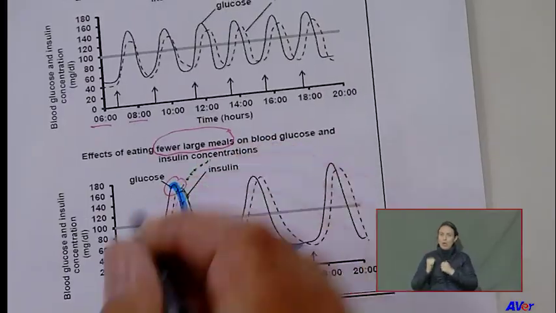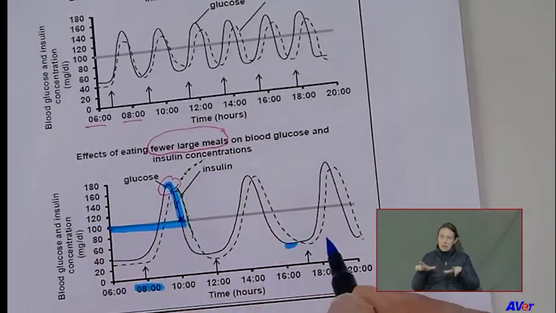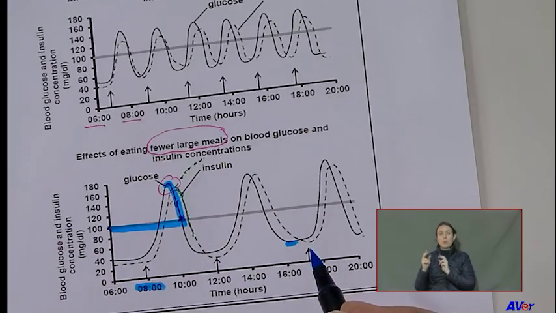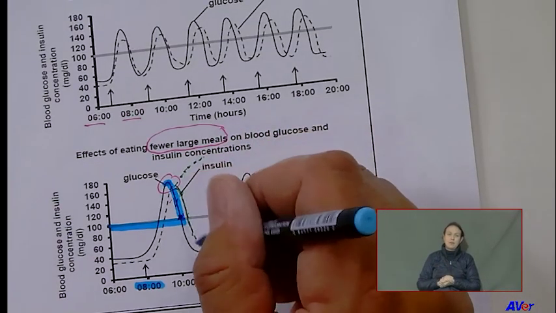Once a message has been given and the response is there, it doesn't make sense for a messenger to keep on giving the same message over and over. So once insulin has given the message and the problem is solved, you can clearly see the problem is being solved. Look, it's coming down, back to normal. Then the insulin levels can also come down.